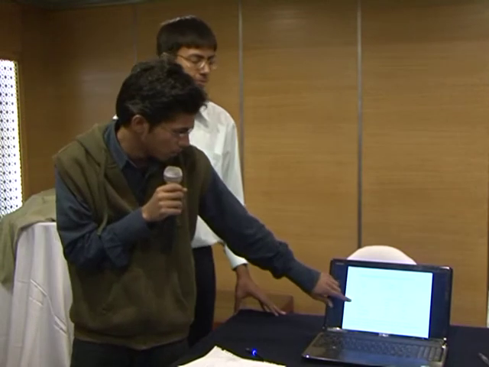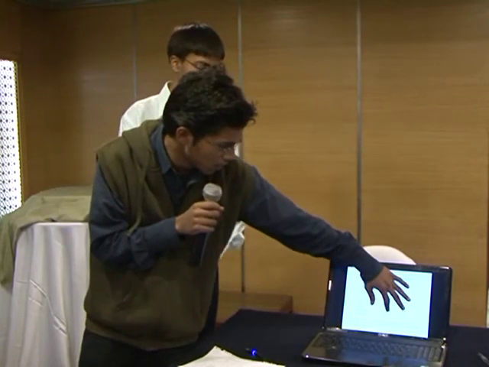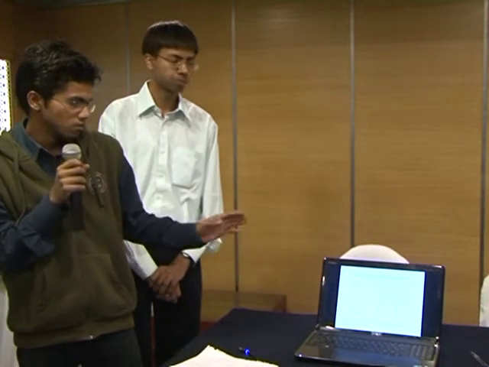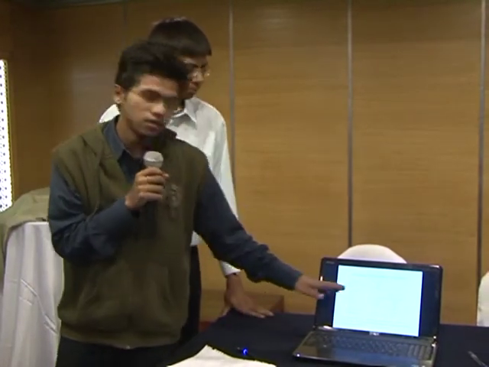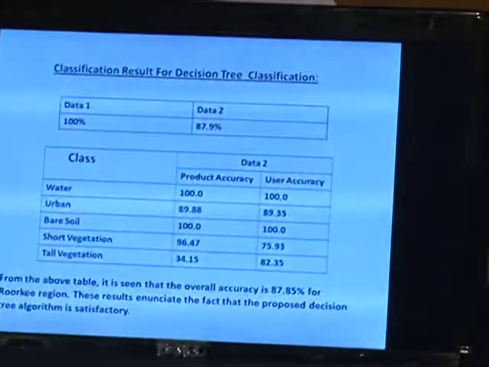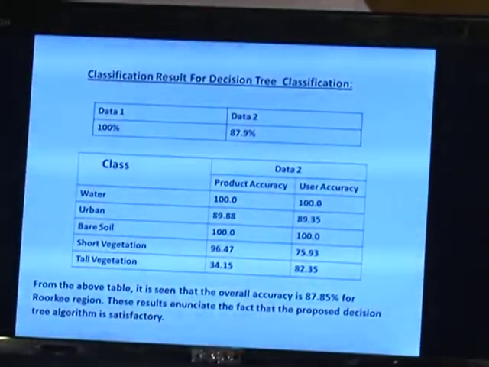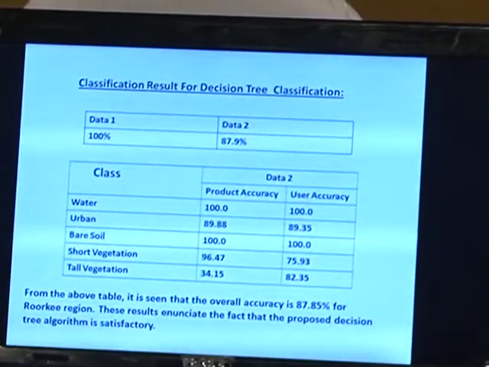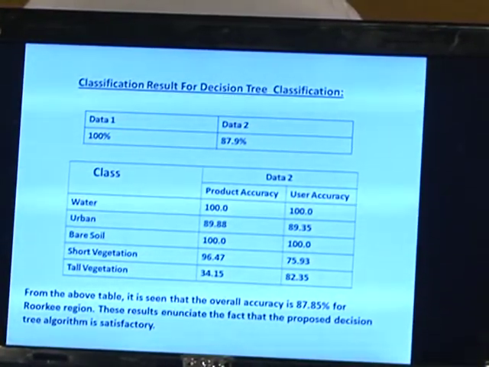And in the case of bare soil, we are getting completely 100%, equal to the observed values. Using these values, we can say that the calculated moisture content was almost equal to the observed value, so we can tell the calculated moisture content to the farmer directly.